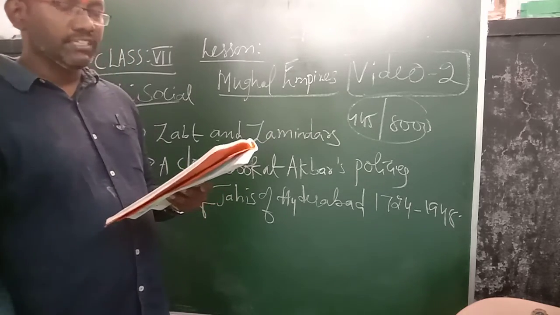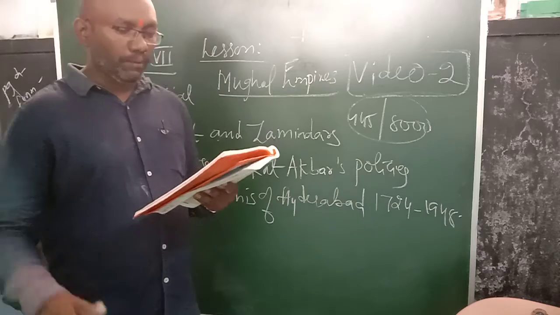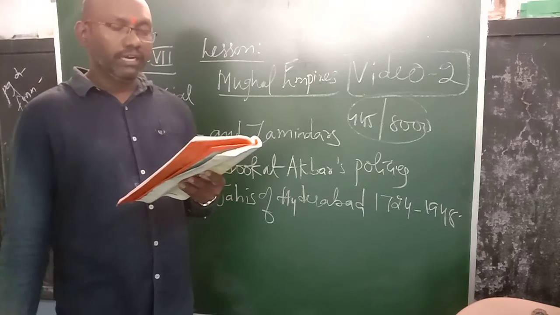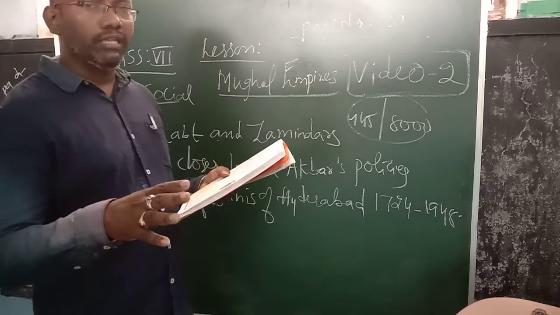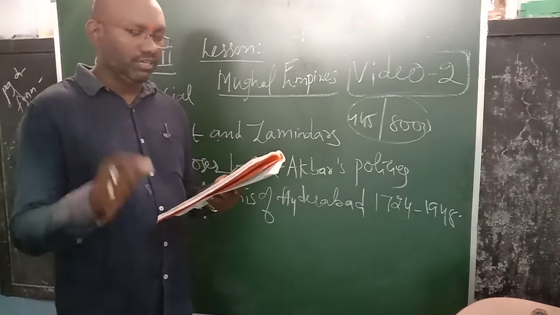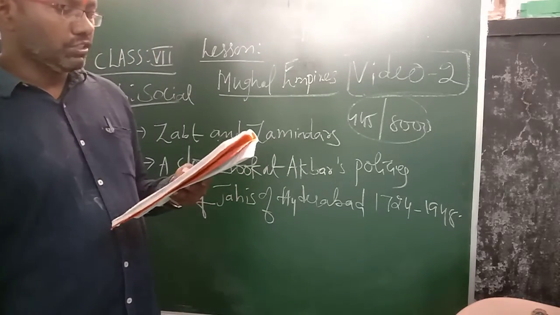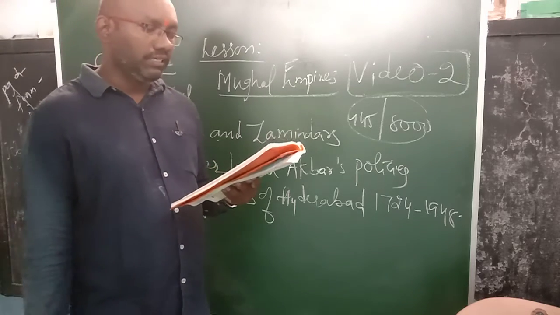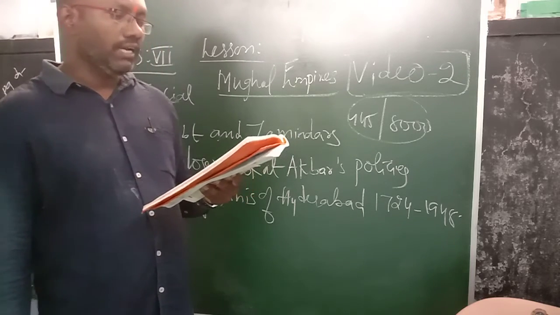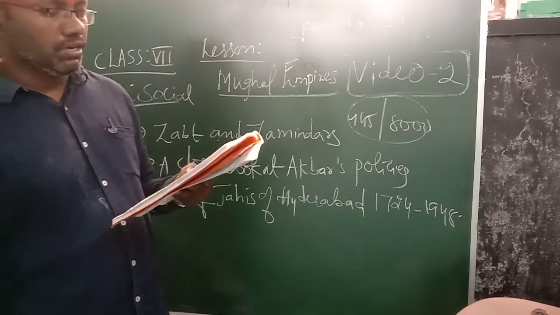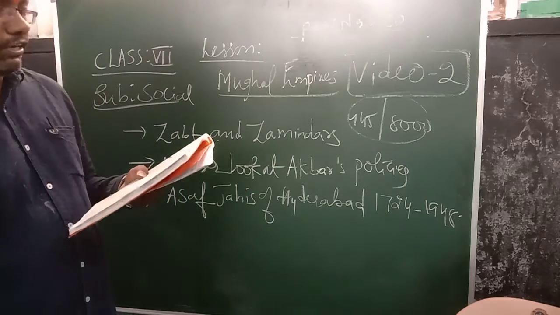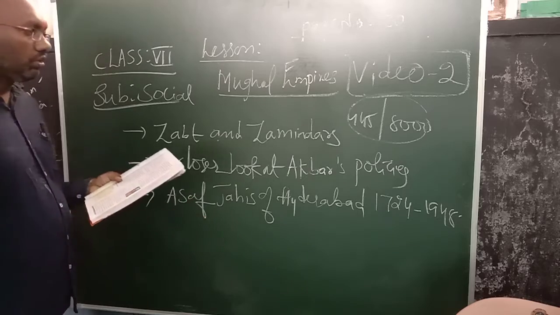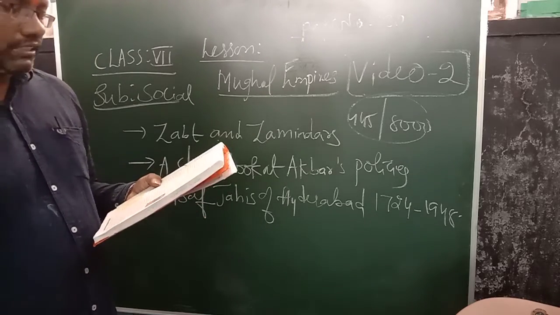The Mughal empire weakened in 1720. In the year 1720, what happened? The Mughals appointed governors, and they asserted their independence. Whichever kingdoms got independence, the Mughals immediately appointed governors. One of them was the Subedar of Deccan. Kulich Khan, also known as Nizam ul Mulk, was the founder of the Asaf Jahi dynasty of the Hyderabad state in 1724.